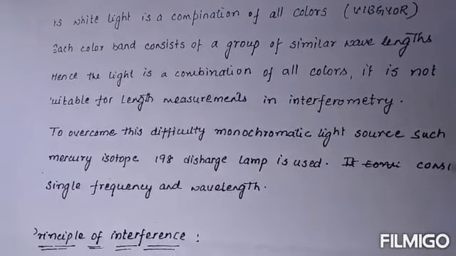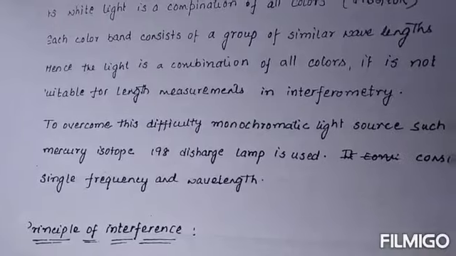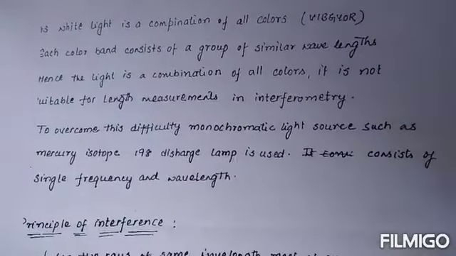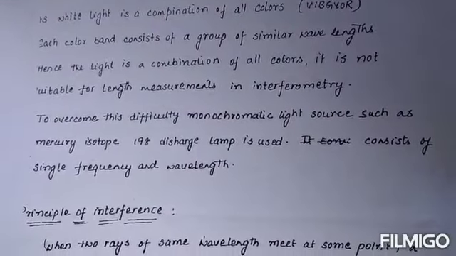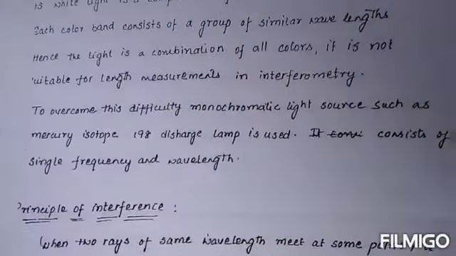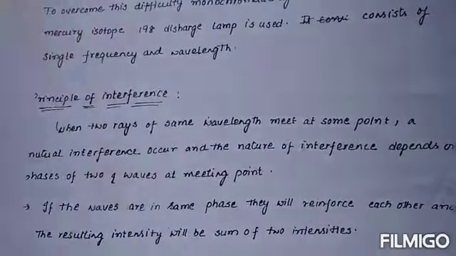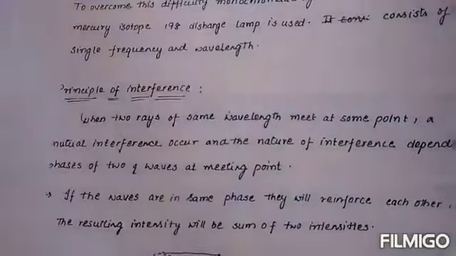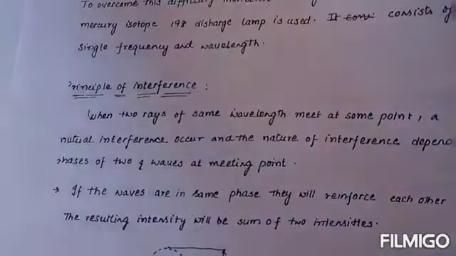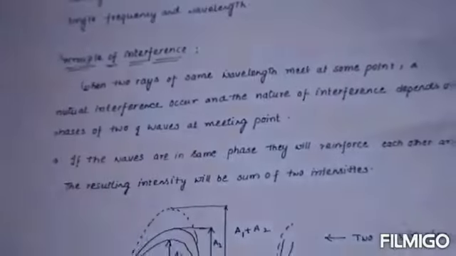It is therefore not suitable for length measurements in an interferometer. To overcome this difficulty, a monochromatic light source such as a mercury isotope 198 discharge lamp is used. It consists of a single frequency and wavelength. The principle of interference is that when two rays of the same wavelength meet at the same point, interference occurs, and the nature of the interference depends on the phases of the two waves.